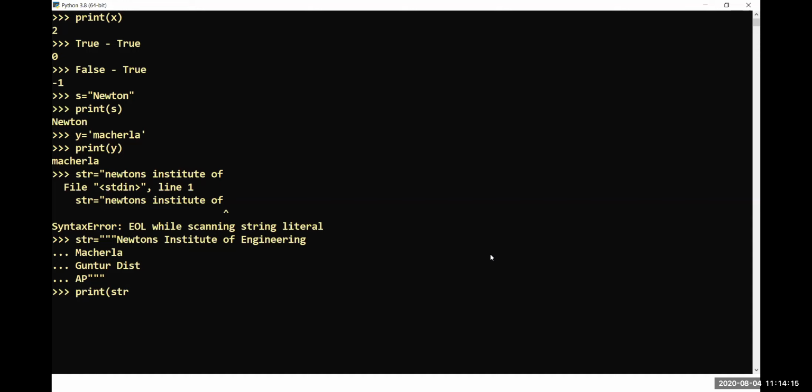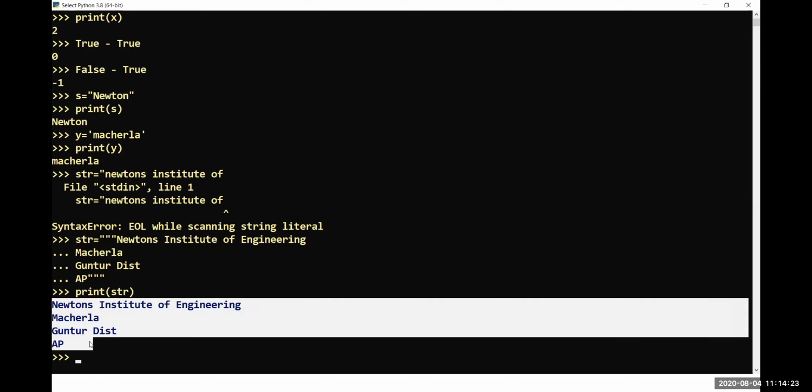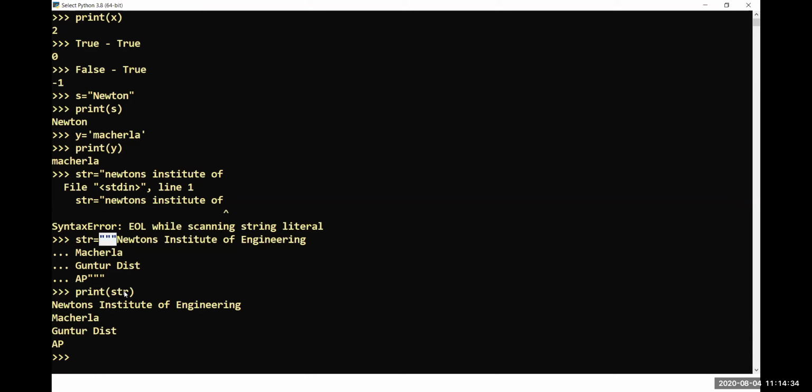So if you print this str, you can see the data entered across four different lines. If you are trying to assign string data across lines, you have to start with three single quotes or three double quotes. Single quotes are also possible.